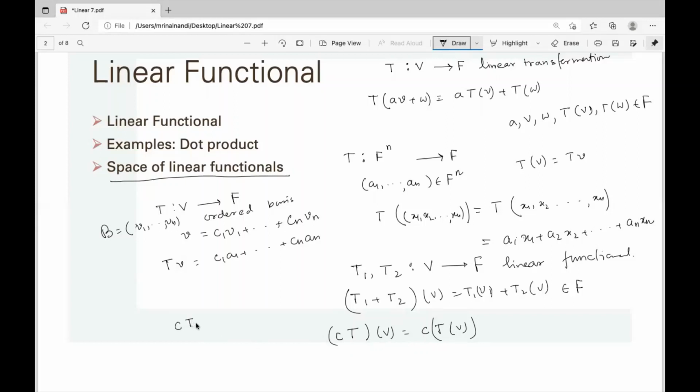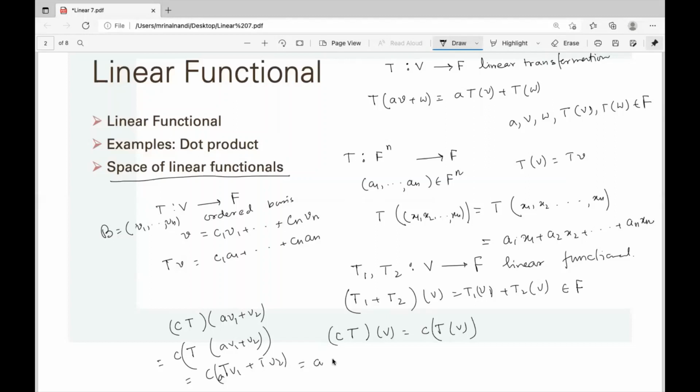Because if you take cT at some a v1 plus v2, by definition it is c into T of (a v1 plus v2). But this T of (a v1 plus v2), since T is a linear transformation, is a T(v1) plus T(v2).